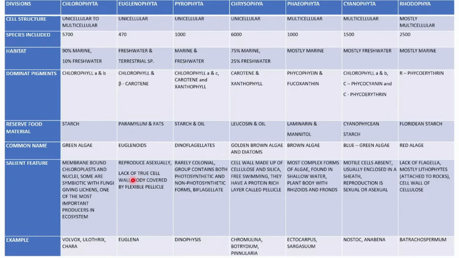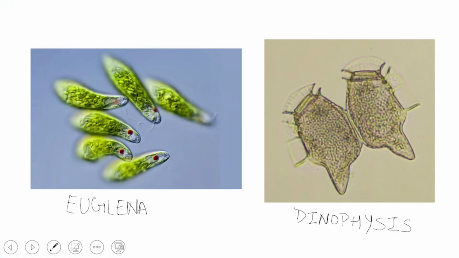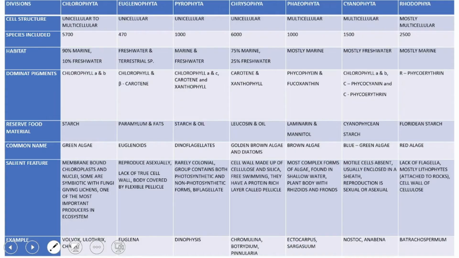An example is Euglena. This is how it looks. The body is covered by a thin pellicle, and yes, this is unicellular. They are unicellular. The common name of Euglena, Euglenophyta, is euglenoids.